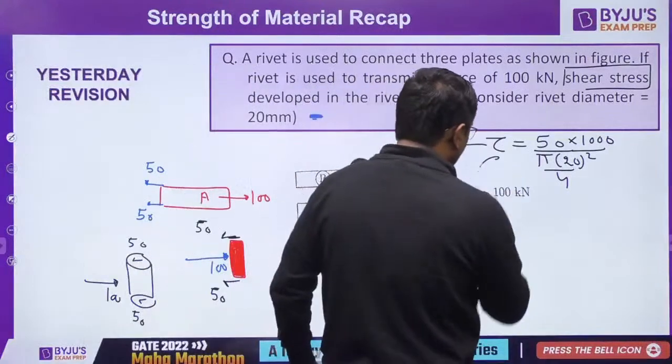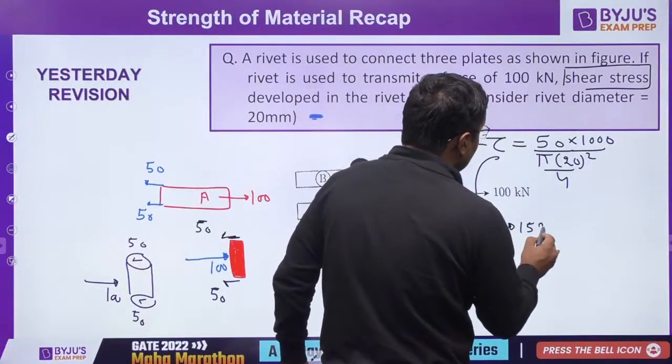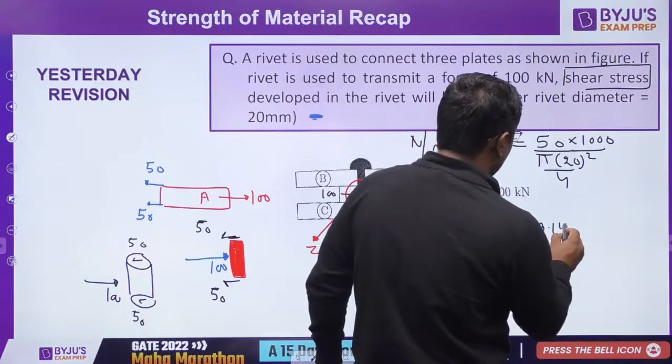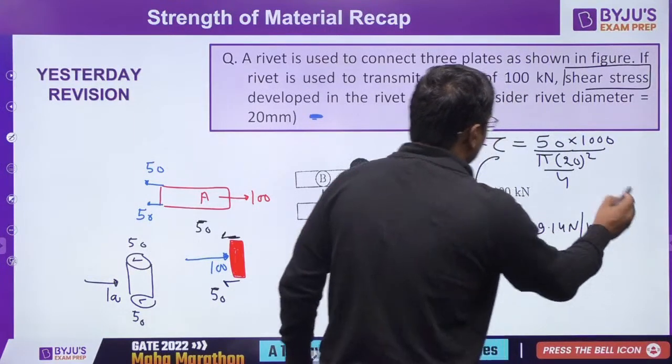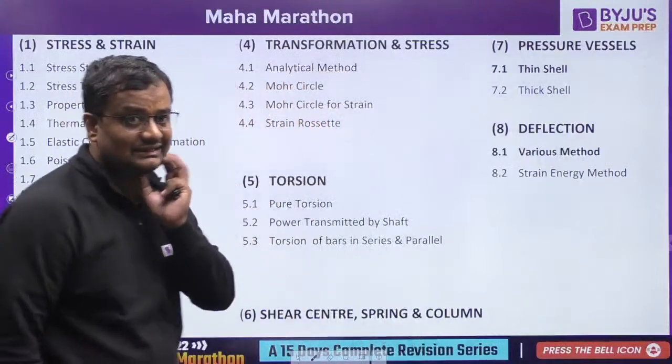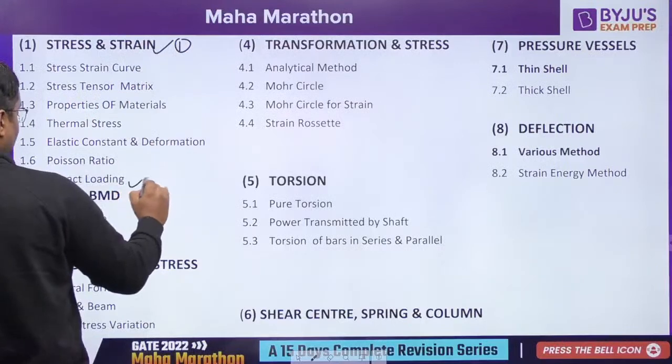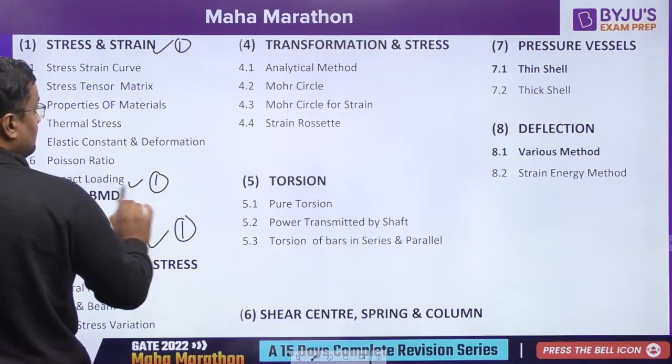So you are saying here to be 159. They have asked 159.14 Newton per mm square. Okay. Now, guys, see, this we have done in part 1.